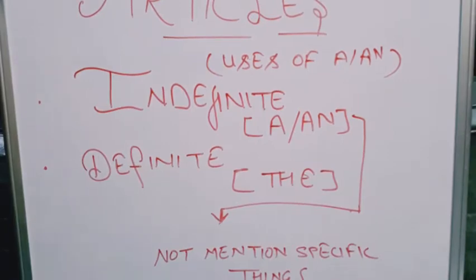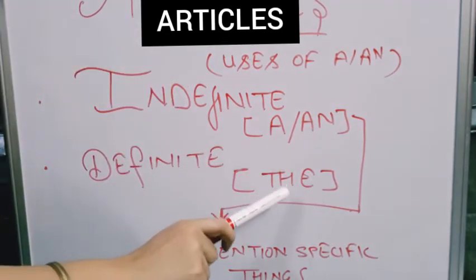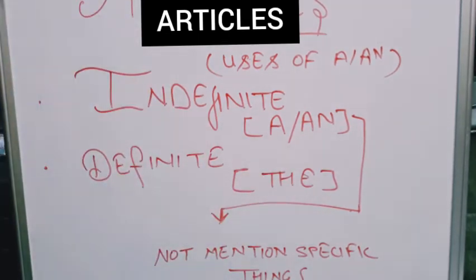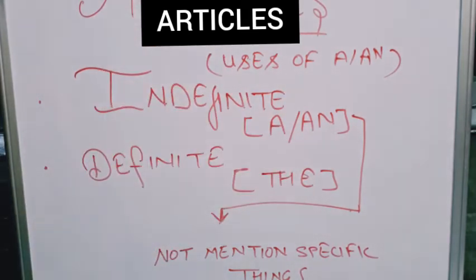So first we will learn the types of articles. The first is indefinite articles and the second is definite articles. Indefinite articles are a and an, and the definite article is the, or sometimes we pronounce it as thee. So in this video, guys, we will learn about the indefinite articles first, the correct uses of a and an. So let's see some examples.